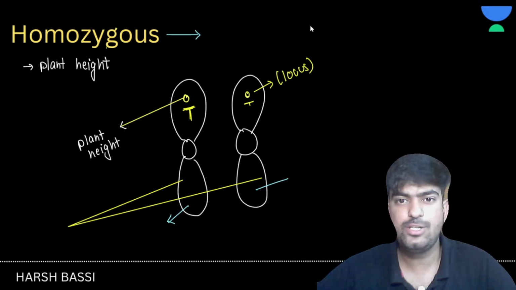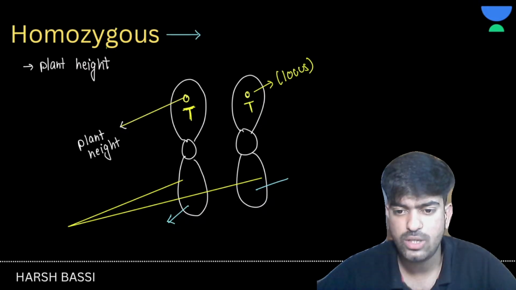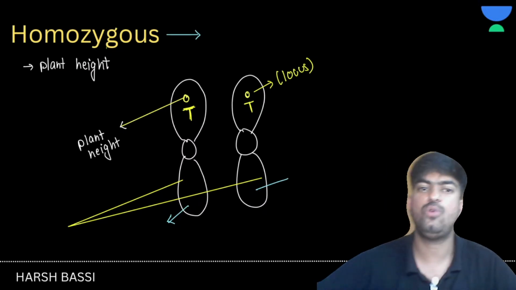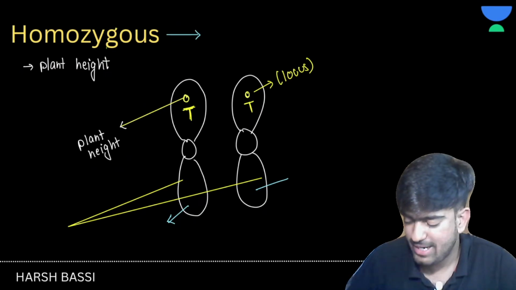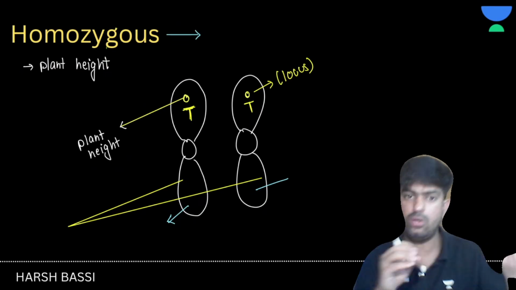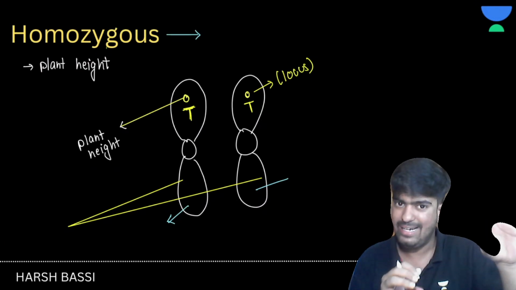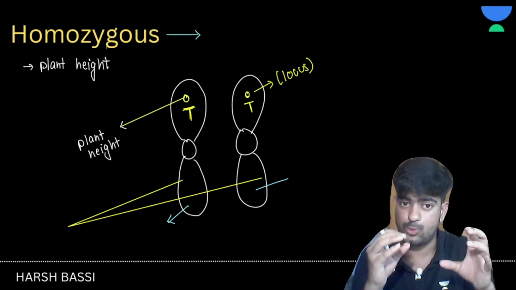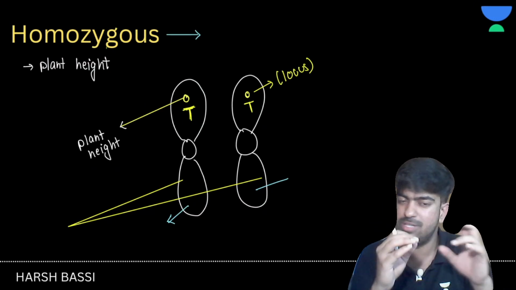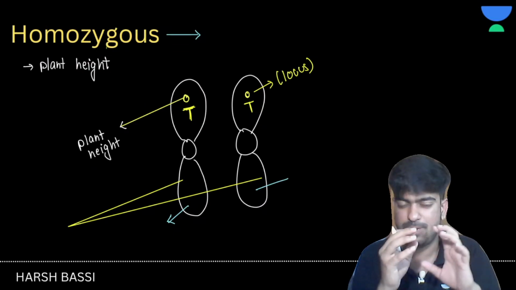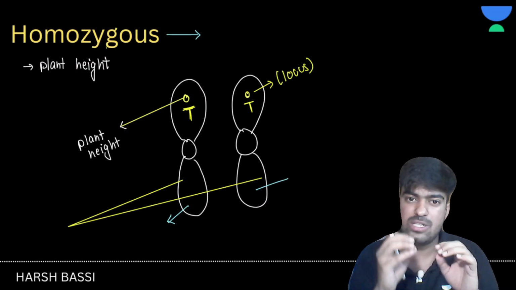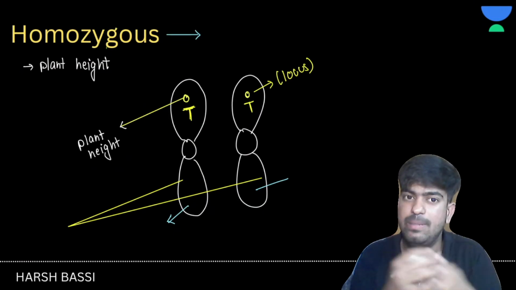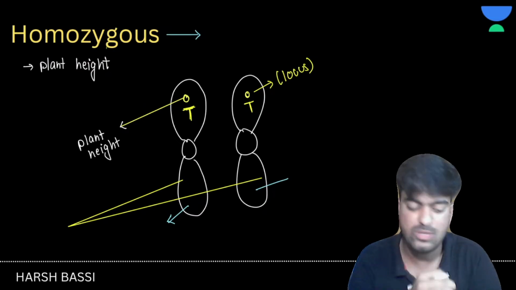Now, let's move on and go into the explanation. We were discussing the homozygous thing, right? So, what was homozygous here? We saw the example where we took a gene for plant height, and we took two homologous chromosomes, and on those chromosomes there were two alleles present, but both alleles had the character of a tall plant. Such a condition will be known as the homozygous condition.